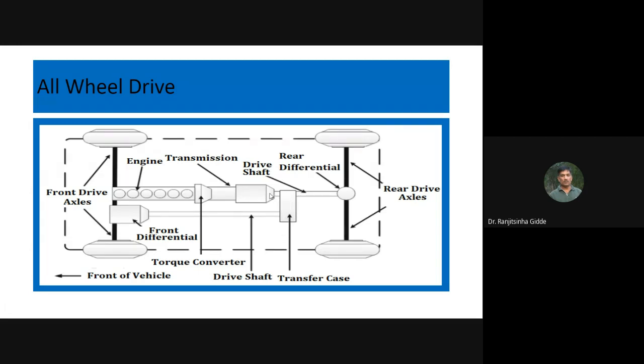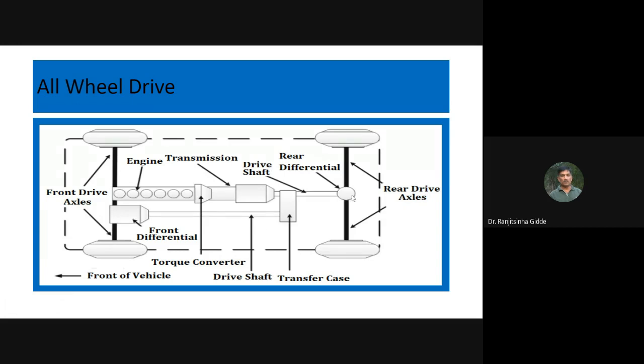Whatever power flows in this direction, some power is diverted via this transfer case and it is given to this front differential, and the front axles are now the drive axles. So here you can see the rear drive axle, and here you can see the front drive axle. This one is the front differential and this one is the rear differential.